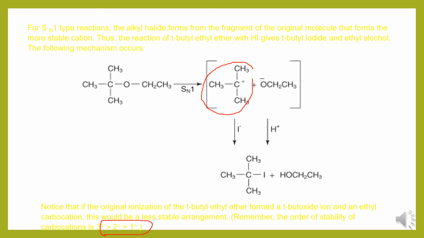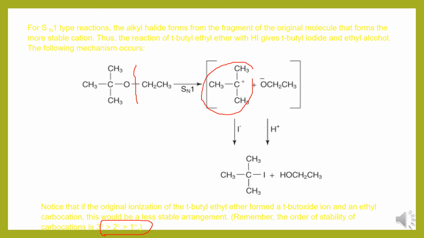Suppose the original ionization of tertiary butyl ethyl ether formed a tertiary butoxide ion and an ethyl carbocation. If it cleaves on this side, it will be a less stable arrangement.